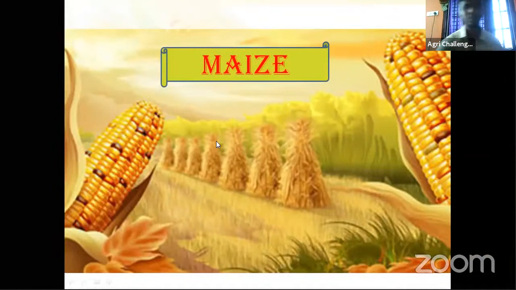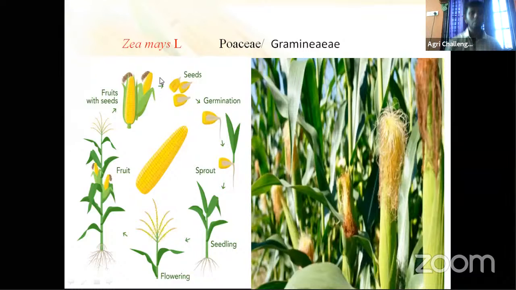Okay. On the day of inspection, we discussed briefly some aspects of maize crop production. We'll continue today. Maize is one of the wonderful crops and the third most important cereal crop in the world. Scientific name Zea mays, Telugu name Makkajonna, and it belongs to the family Poaceae, Gramineae.